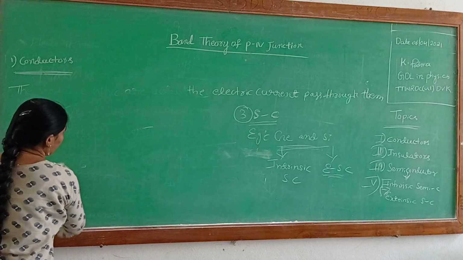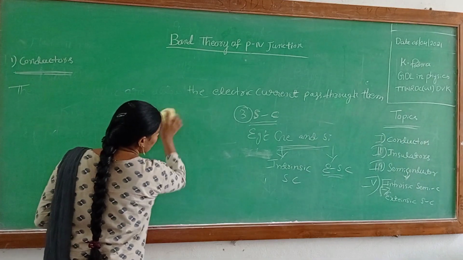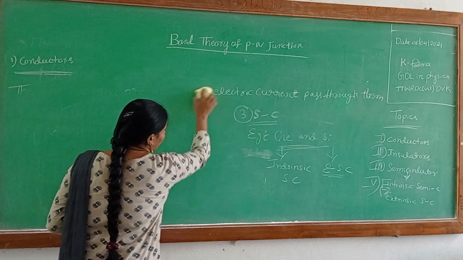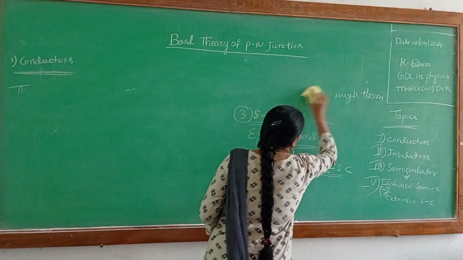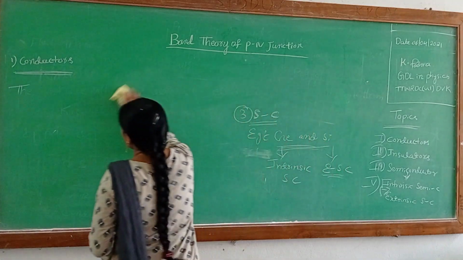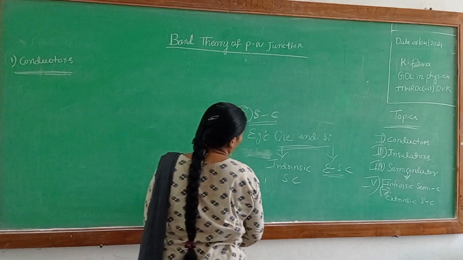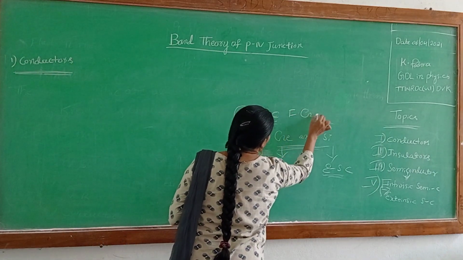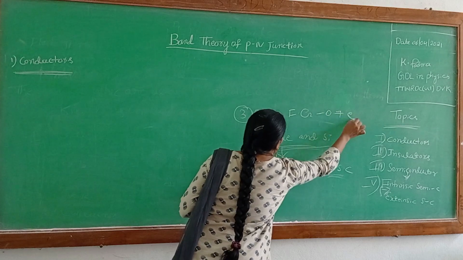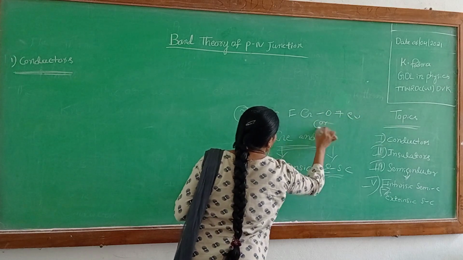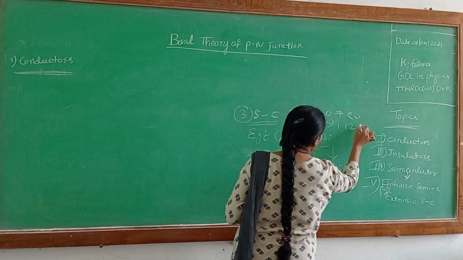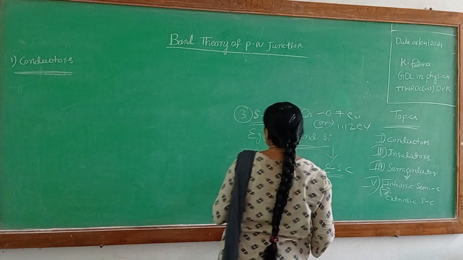The forbidden energy gap of this semiconductor is 0.7 electron volts or 1.12 electron volts.